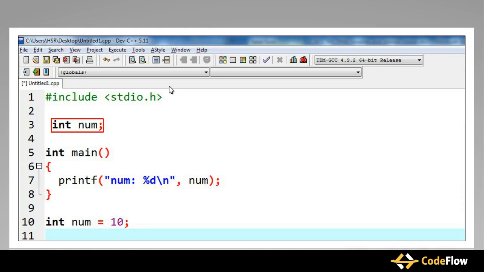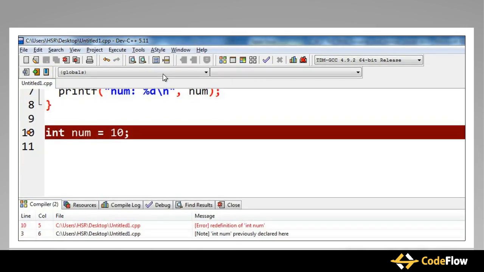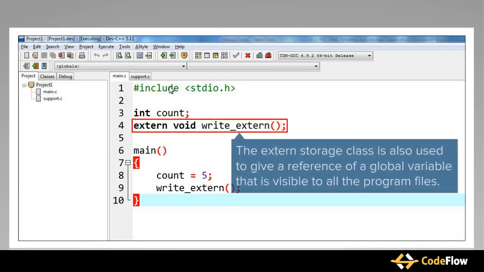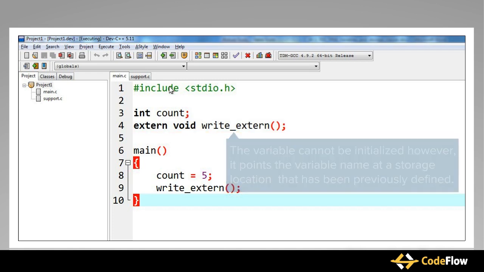If we remove extern int num and execute the code again, we get the error undeclared identifier num, because variable num is defined later than it has been used in printf. The extern storage class is also used to give a reference of a global variable that is visible to all the program files. When you use the extern storage class, the variable cannot be initialized. However, it points the variable name at a storage location that has been previously defined.